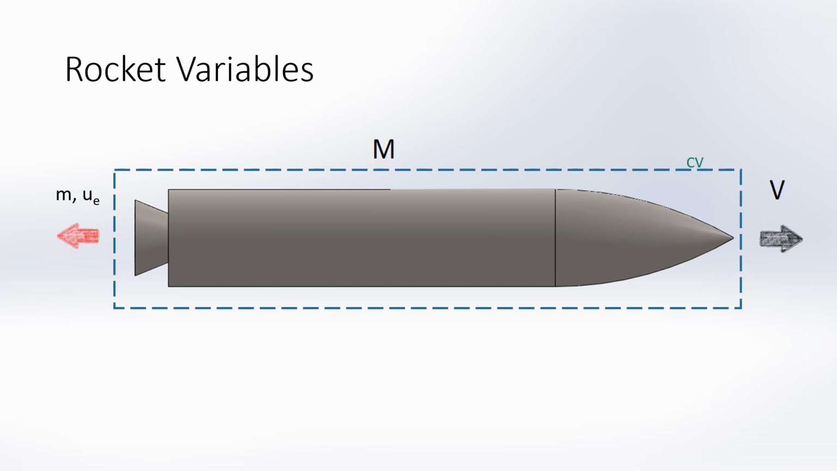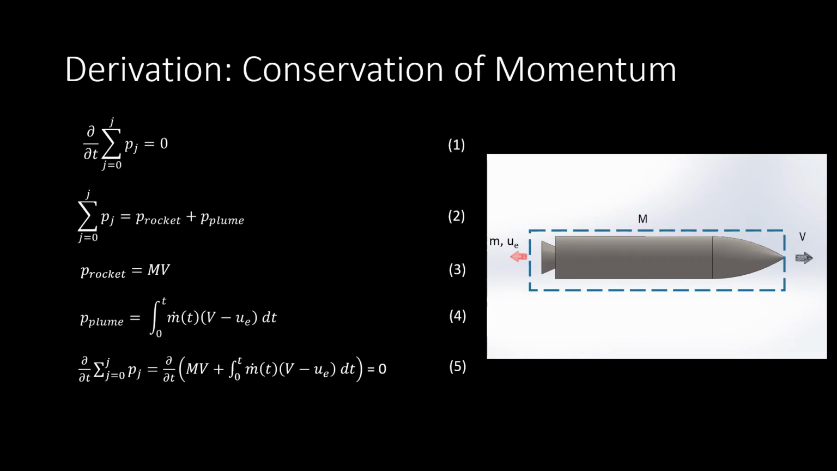For this derivation, we place the rocket in an arbitrary control volume, CV. We start with the conservation of momentum in equation 1. Looking at the control volume, there are two sources of momentum, the rocket itself and the rocket's exhaust plume. This gives us our expression in equation 2. The momentum of the rocket itself is its mass, big M, multiplied by its velocity relative to the stationary observer, big V. The mass ejected from the rocket is a small amount at any given time, and the rate at which it flows is lowercase m dot. The velocity of the plume relative to the stationary observer is big V minus UE.